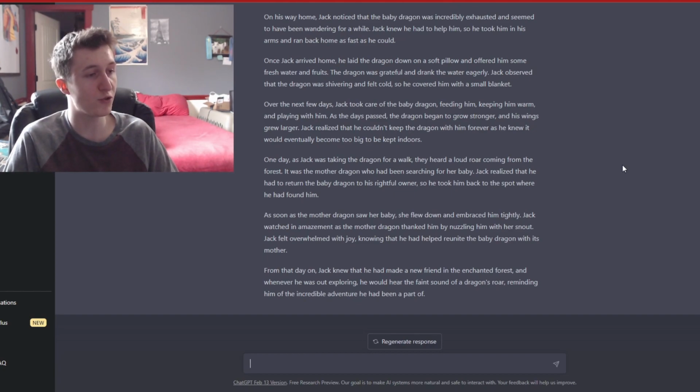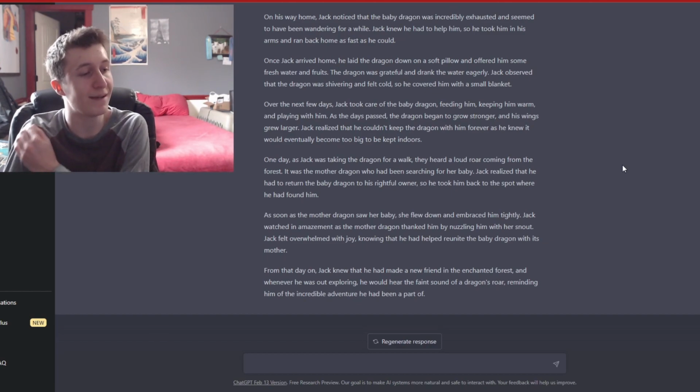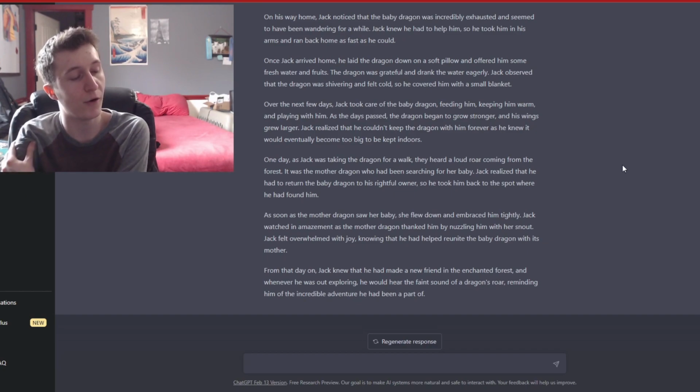As soon as the mother dragon saw her baby, she flew down and embraced him tightly. Jack watched in amazement as the mother dragon thanked him by nuzzling him with her snout. Jack felt overwhelmed with joy knowing that he had helped reunite the baby dragon with its mother. From that day on, Jack knew that he had made a new friend in the enchanted forest, and whenever he was out exploring, he would hear the faint sound of a dragon's roar, reminding him of the incredible adventure he had been a part of.